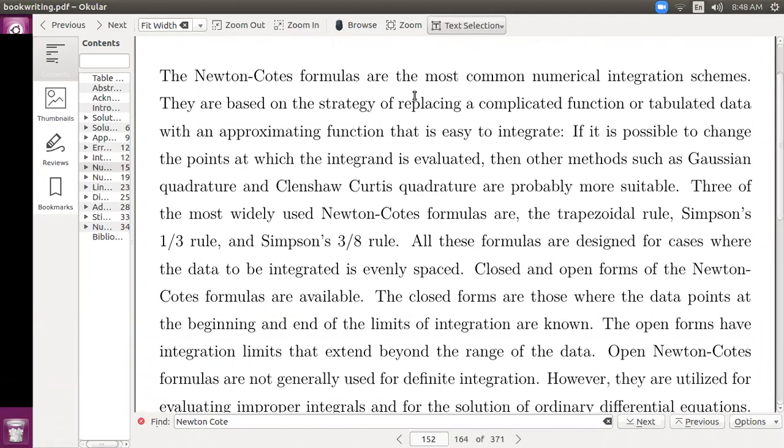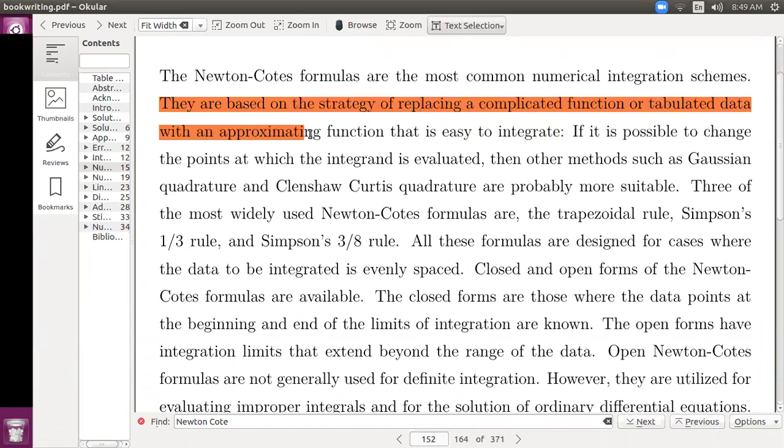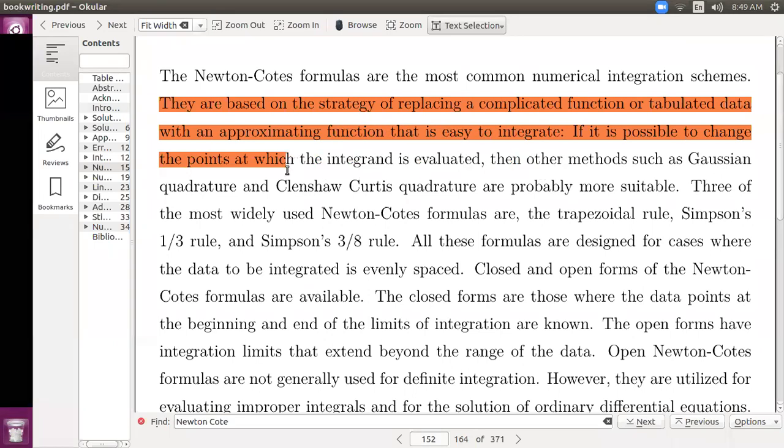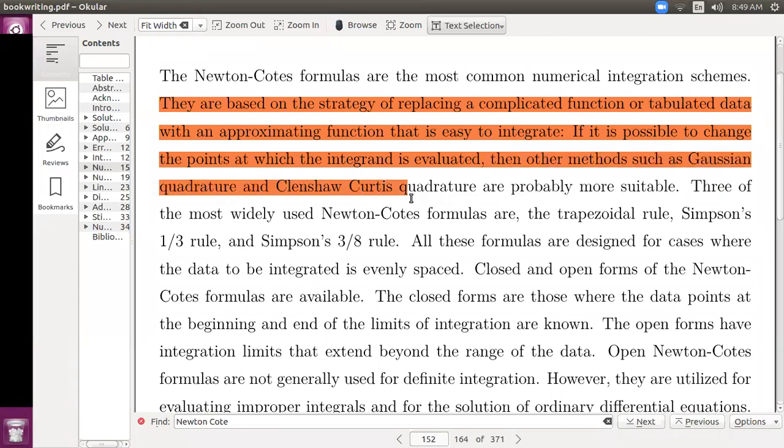They are the most common numerical integration schemes, based on the strategy of replacing a complicated function or tabulated data with an approximating function that is easy to integrate. If it is possible to change the points at which the integrand is evaluated, then other methods such as Gaussian quadrature and Clenshaw-Curtis quadrature are probably more suitable.